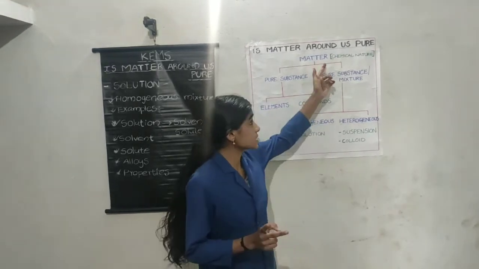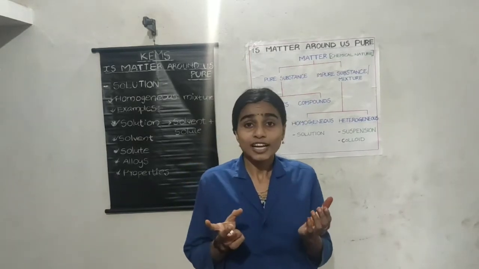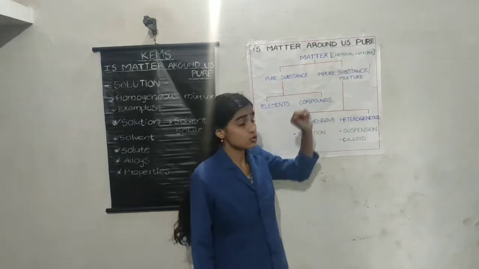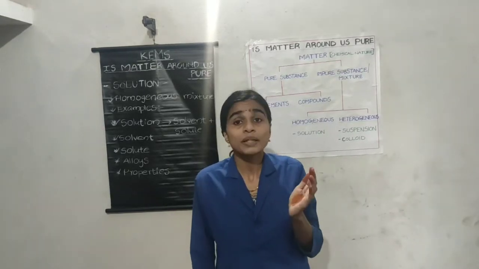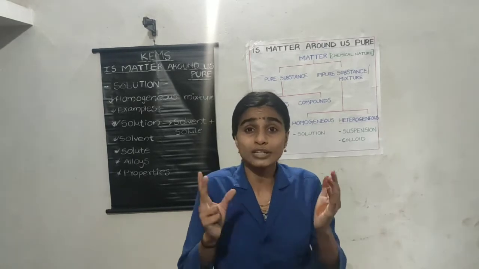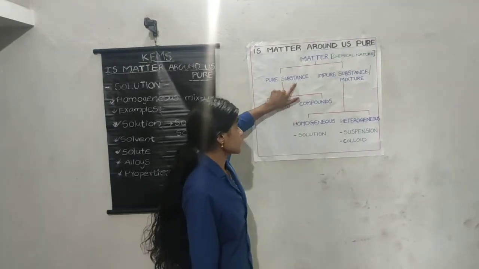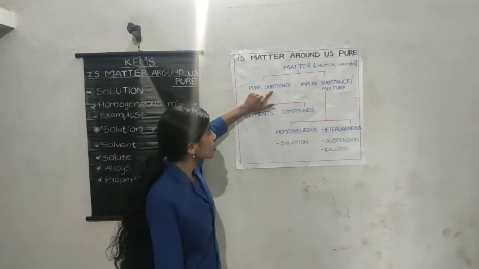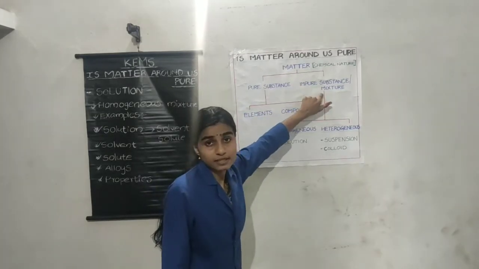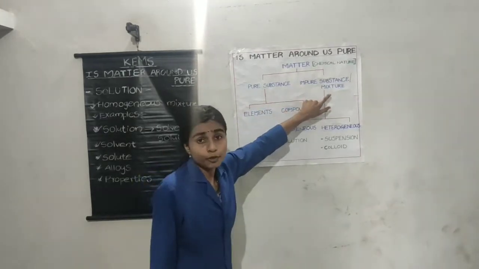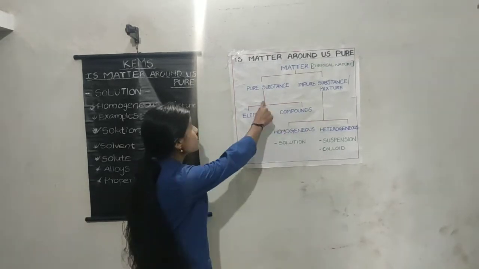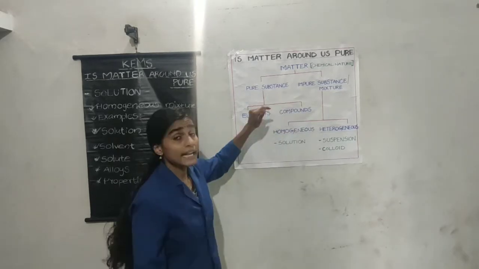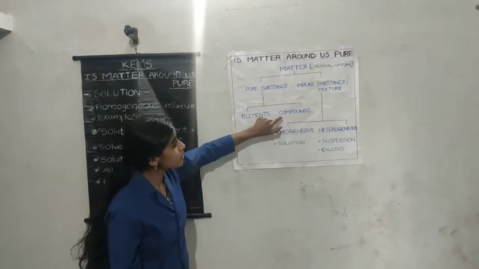Today we are going to classify matter on the basis of chemical nature. On the basis of chemical nature, matter is divided into pure substances and impure substances. The pure substance is again divided into elements and compounds.